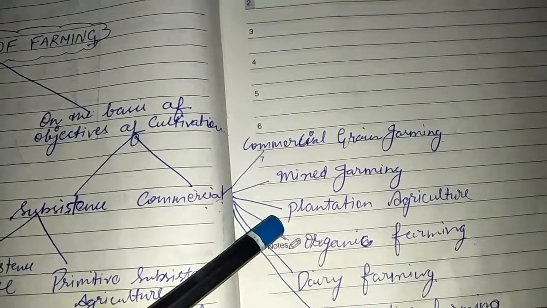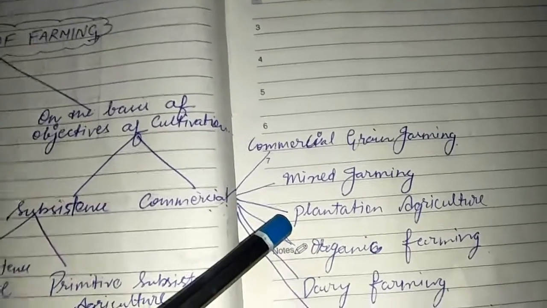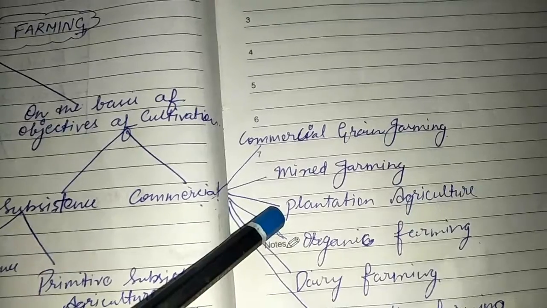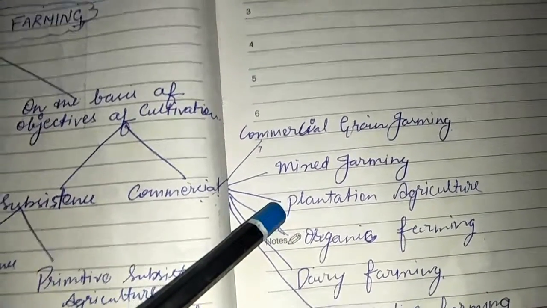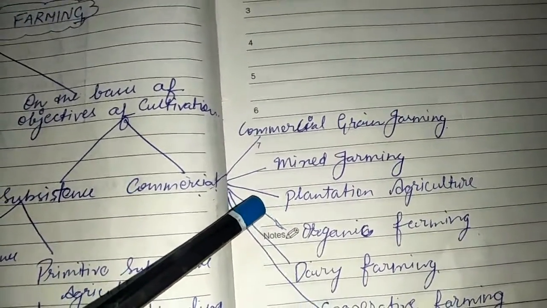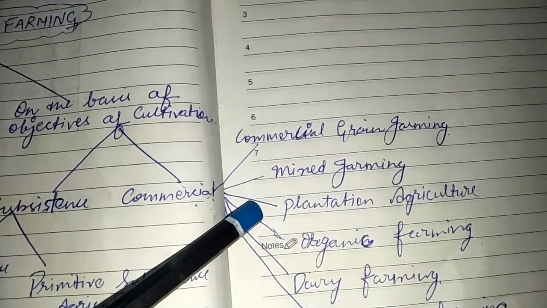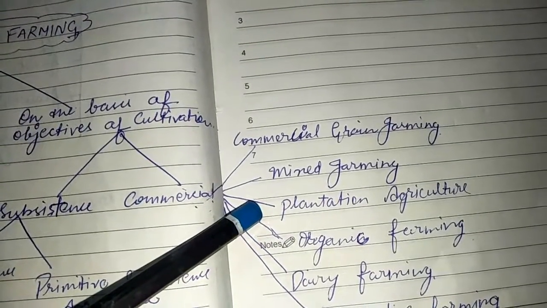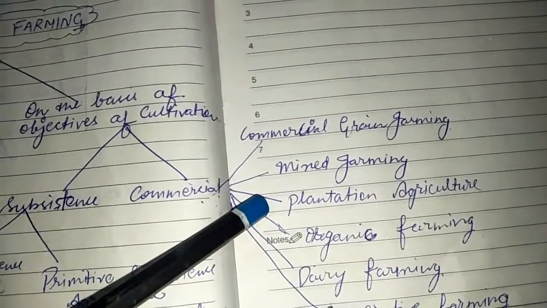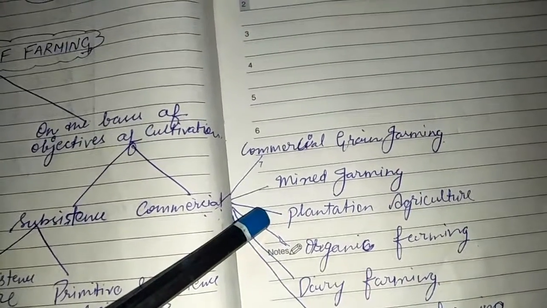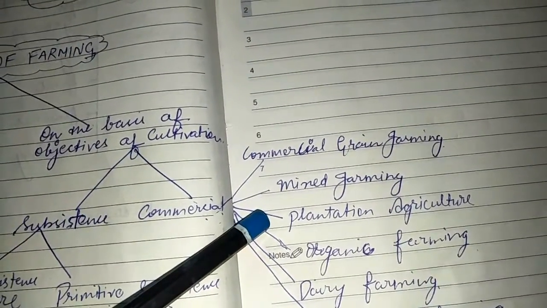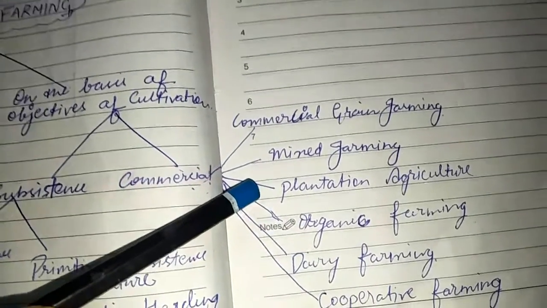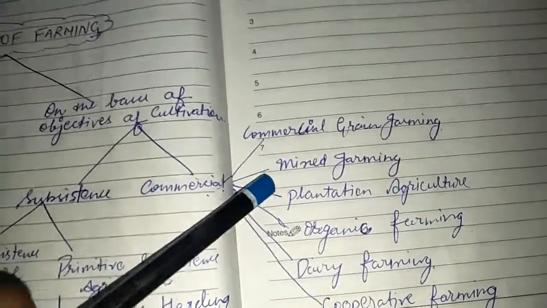Next is plantation agriculture. Plantation agriculture is commonly practiced in the tropical and subtropical areas. This method of agriculture was introduced by the Europeans. This is completely commercial in nature. In this method, one crop is produced on a large scale. Large estates are managed like industrial units on scientific lines. A huge amount of capital is invested, which is used for hiring cheap and skilled laborers. Sometimes laborers are imported from outside also. Modern machinery and fertilizers are used if needed.